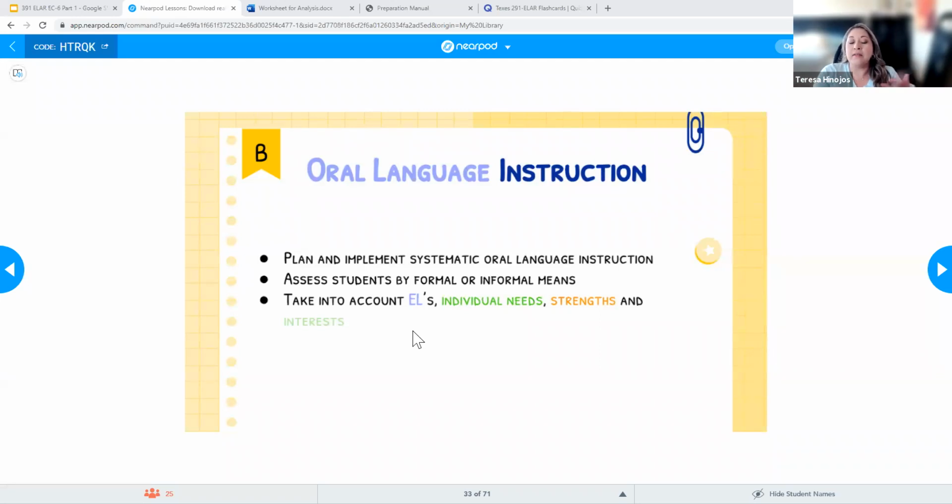And then I also need to make sure that I'm taking into account their interests. So I'm not just going to tell them to talk about something that's boring, right? I want to make sure that I have them talking about things that they're interested in, that they're going to want to talk about, because that's going to encourage them to talk, okay?